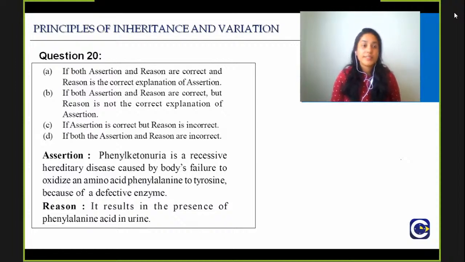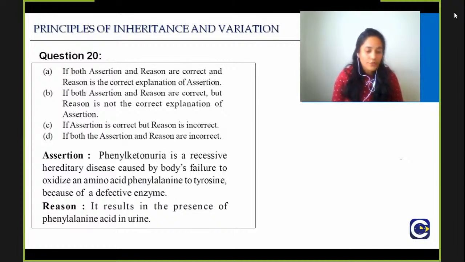Again, assertion and reasoning. Try to see if the assertion is true. Try to see if the reason is true. Try to see if reason is the correct explanation of assertion. And if you don't know, just quickly let me know, so that we can proceed to the explanation. But it is a very straightforward question. You must have studied about phenylketonuria.